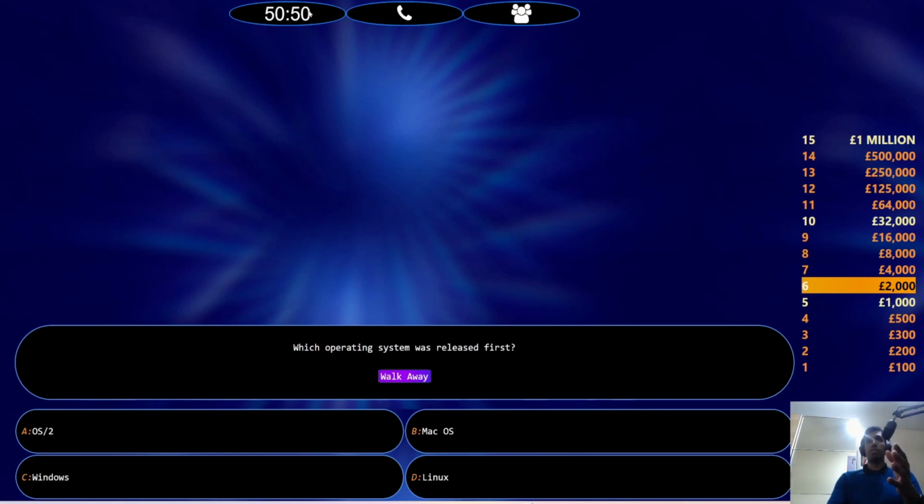So should we do 50-50? Okay, so 50-50 took away Windows and Linux. So we have OS2 and Mac OS. Oh my gosh. Is it really OS2? What on earth is that?